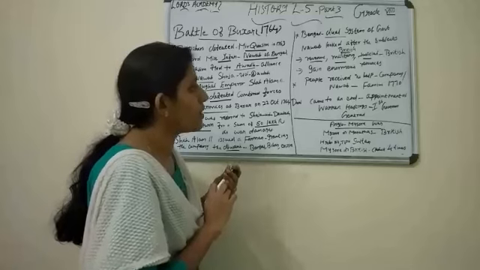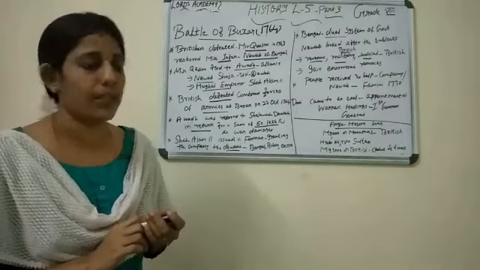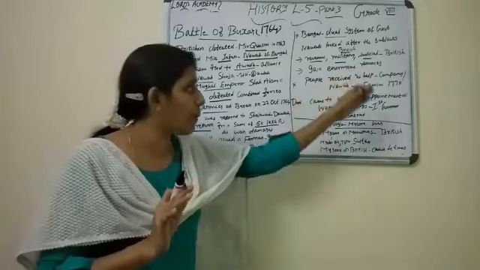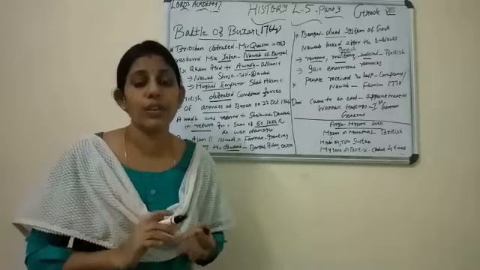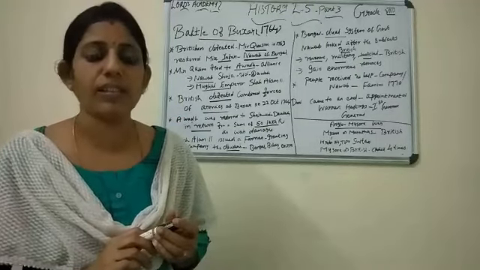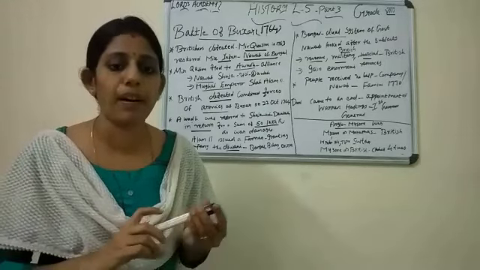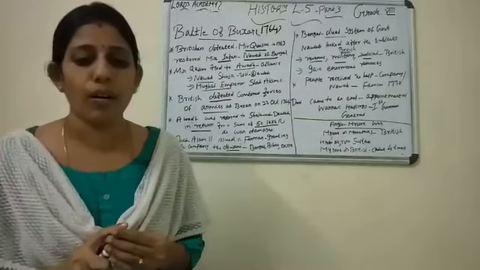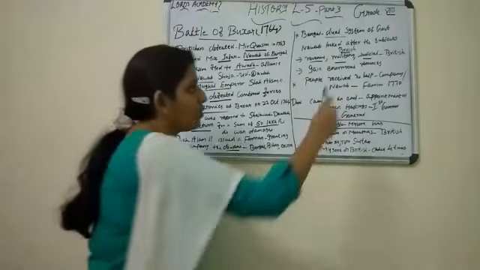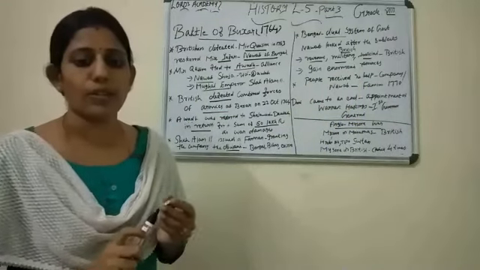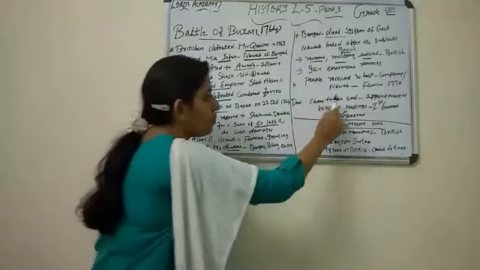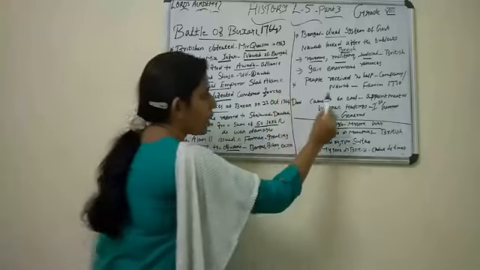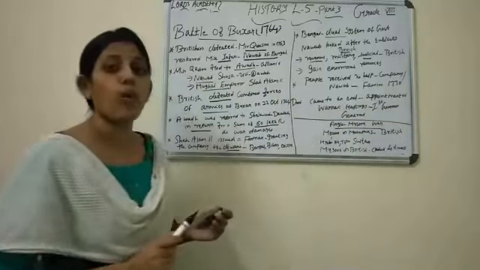And the people received no help from the company or from the Nawab, because during that time you heard about the Bengal famine of the year 1770. The people received no help from either the company or the Nawab of Bengal during the famine of 1770. So this dual system of government came to an end because the people were not at all happy with it. It came to an end with the appointment of Warren Hastings.